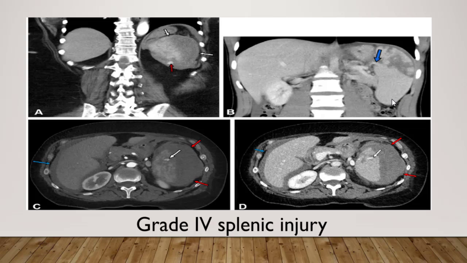Our next case, in the first image, there is a coronal image showing active contrast material extravasation. That's a high attenuation focus with the red arrow, consistent with bleeding, but this bleeding is contained within the splenic capsule. In the second image, the coronal contrast enhanced image shows a large laceration of the upper pole of the spleen involving segmental vessel damage and resulting in greater than 25% devascularization of the spleen.